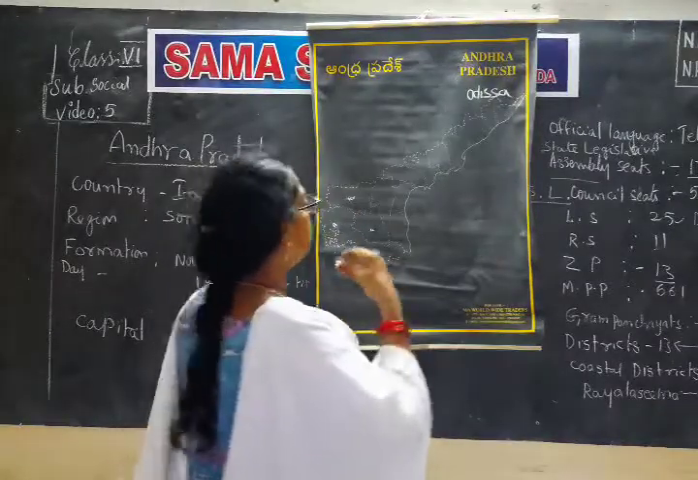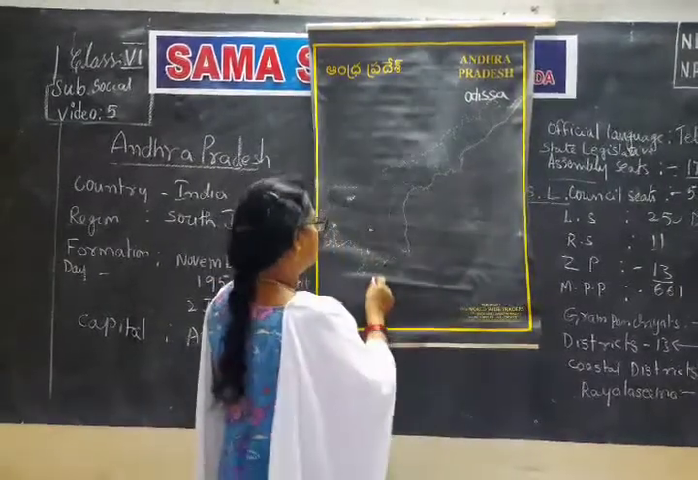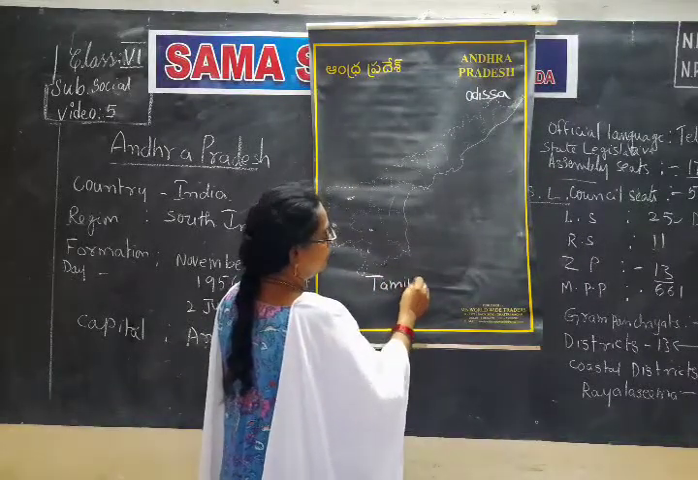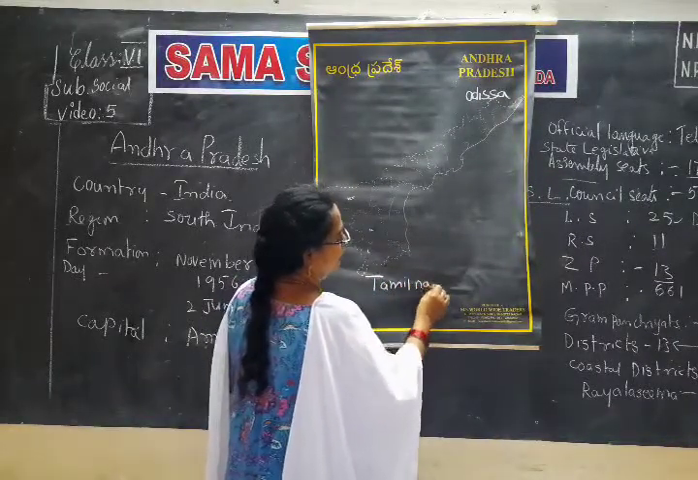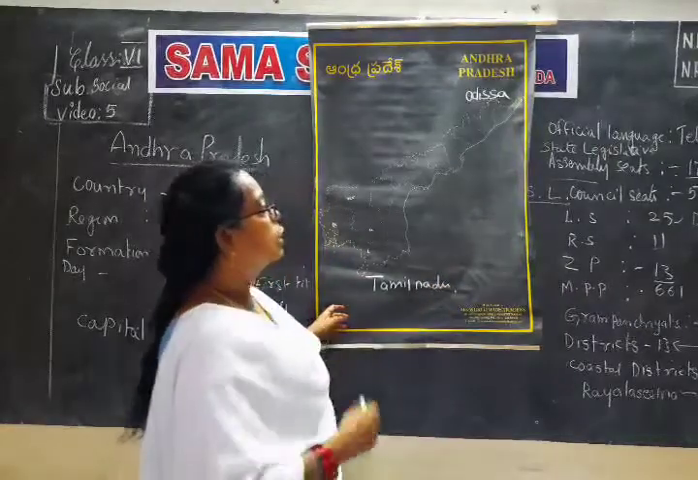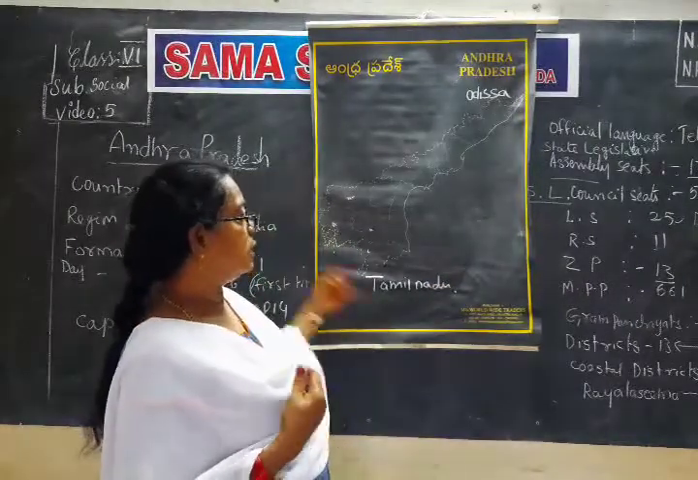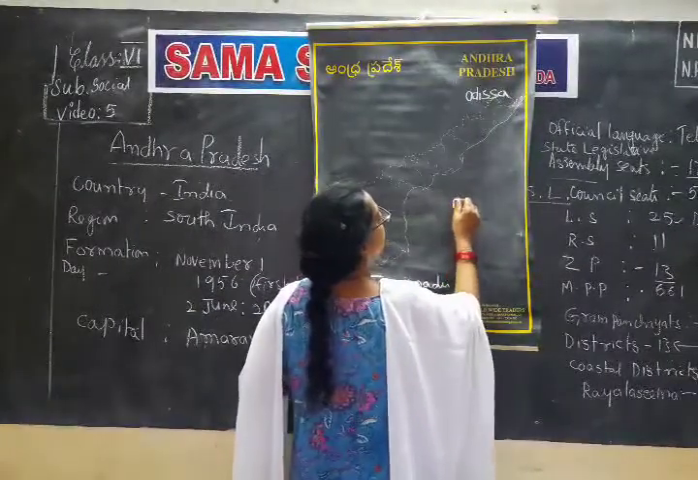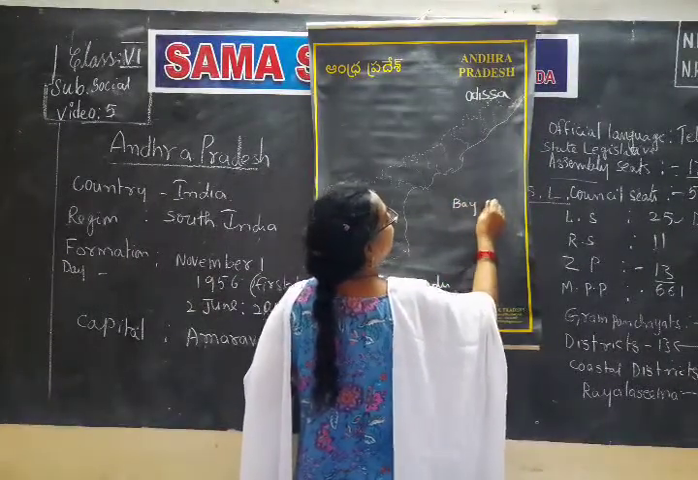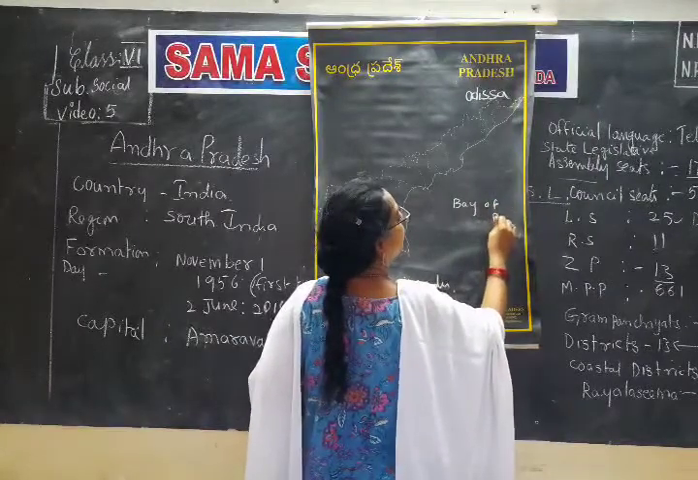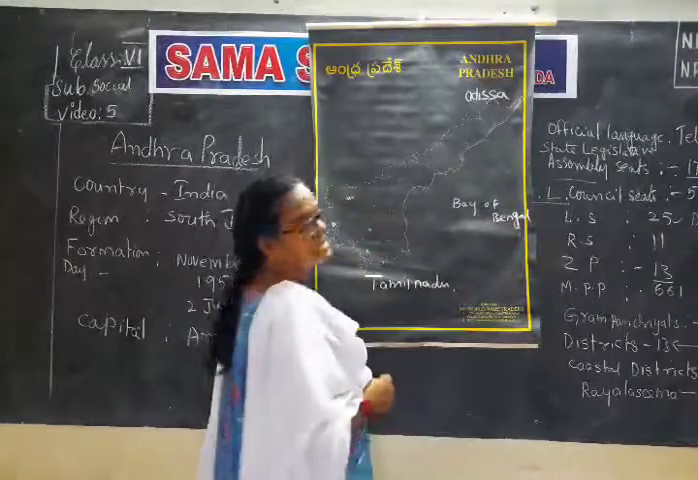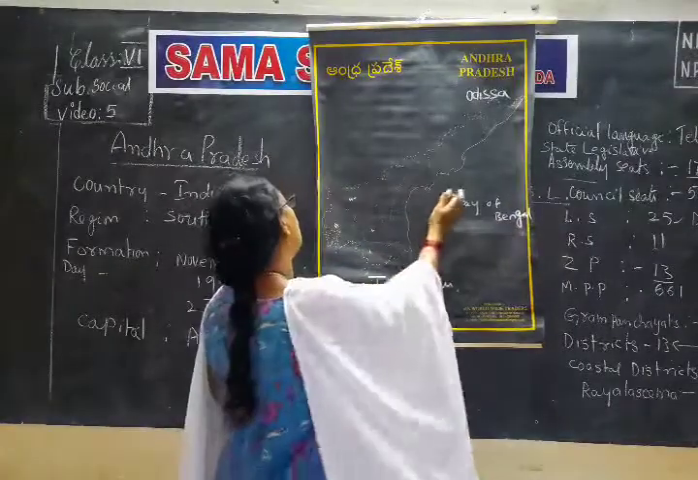Then next, if you come to the border, Tamil Nadu is there, south of Andhra Pradesh. So north side Odisha, south side Tamil Nadu. Then we come to the east. What is there on the east side? Bay of Bengal. What is Bay of Bengal? It is just sea, all water.